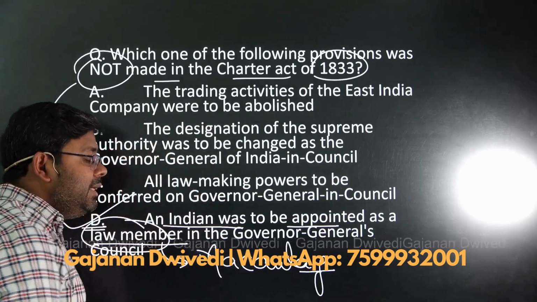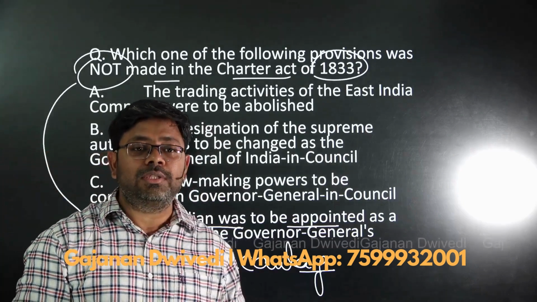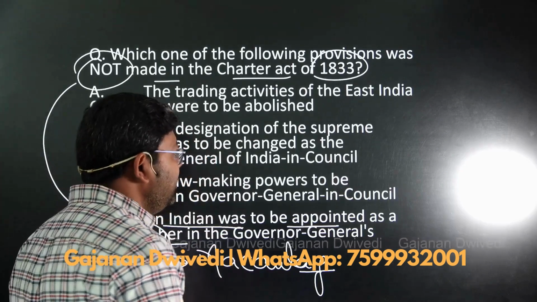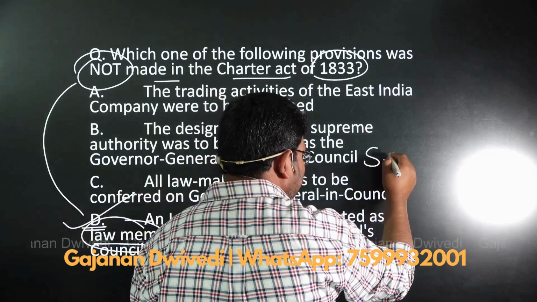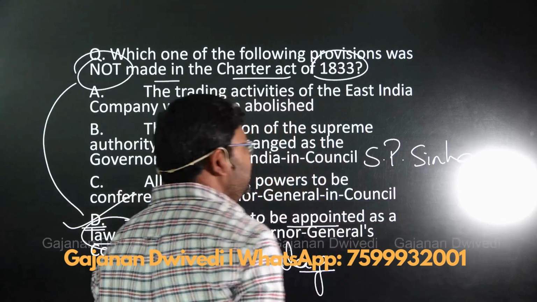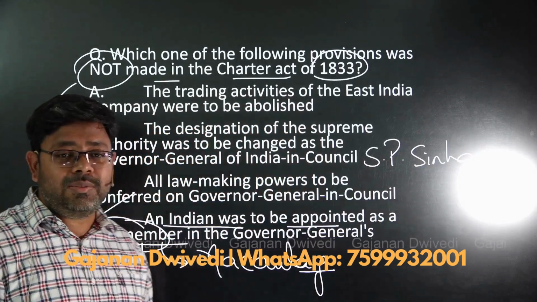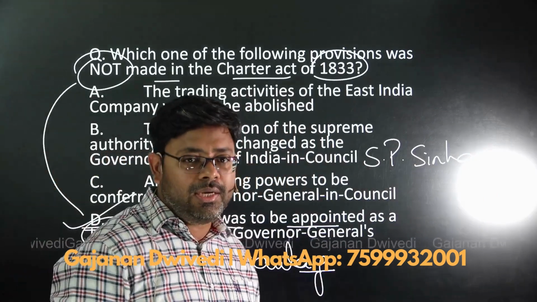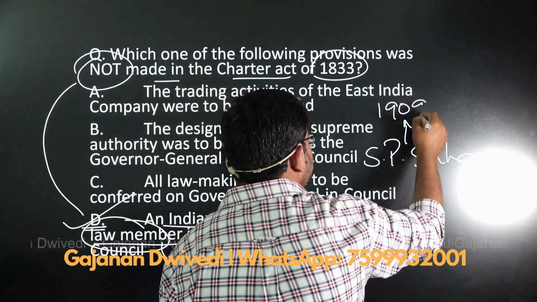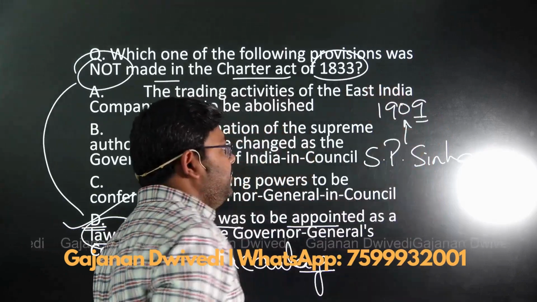Now remember one more thing: the first Indian who was ever included in the Executive Council of the Governor General was Satyendra Prasanna Sinha, S.P. Sinha, who was included in the Executive Council after the reform of 1909.